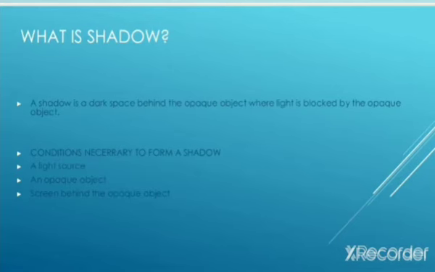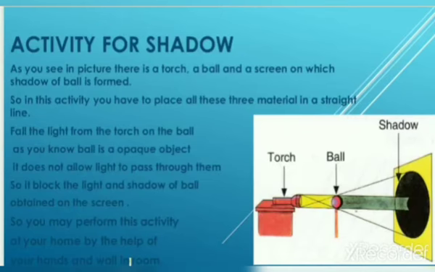Now we will discuss an activity on how shadows are formed. So students, this is the activity for shadow. As you see in the picture, there is a torch, a ball and a screen on which the shadow of the ball is formed.